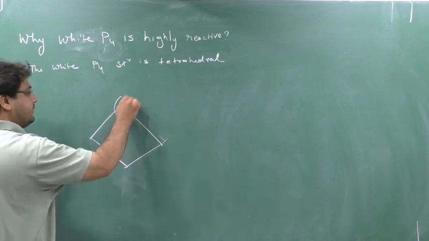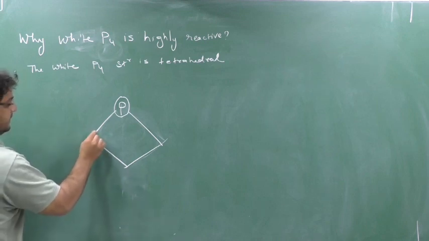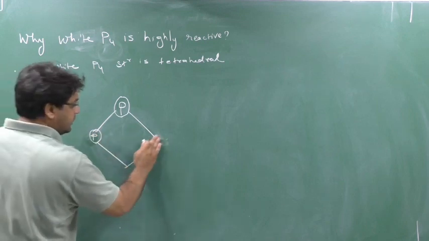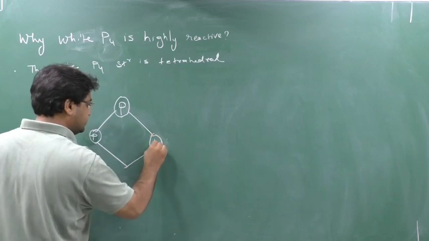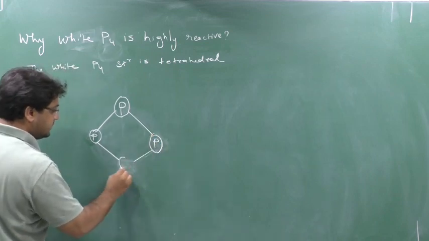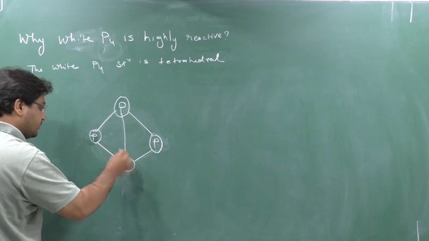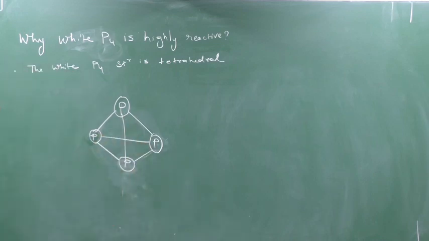One P will come here, one P will come here, one P here, one P here, and these are all joined together. So this is the structure of white phosphorus.